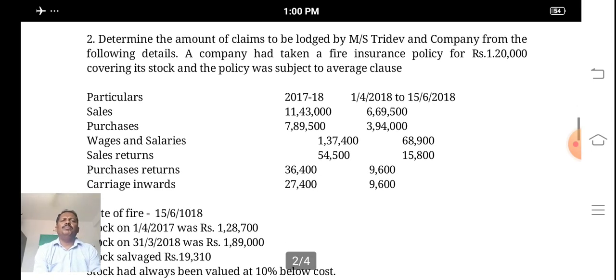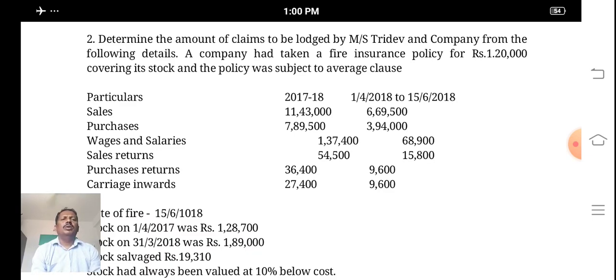The next problem: determine the amount of claim to be lodged by Messrs. Tridev and Company from the following details. A company had taken a fire insurance policy for rupees 1,20,000 covering its stock, and the policy was subject to average clause. So the particulars are for 2017-18 and 1/4/2018 to 15/6/2018.